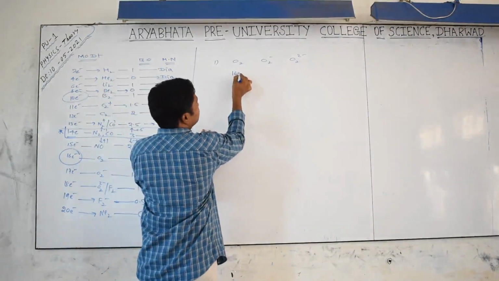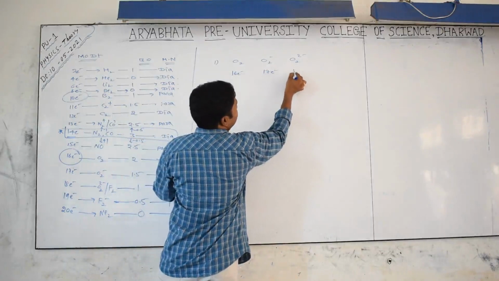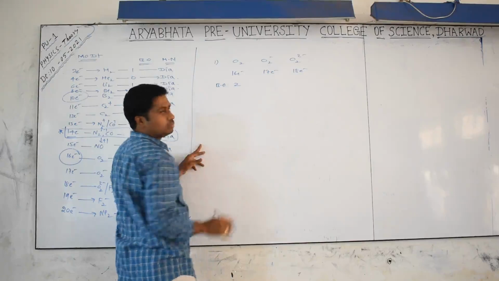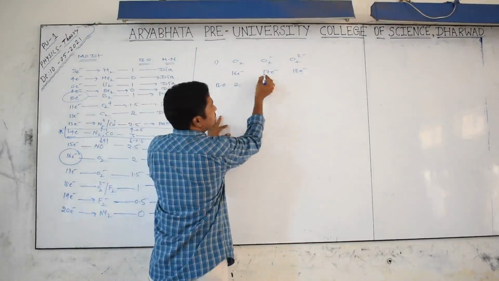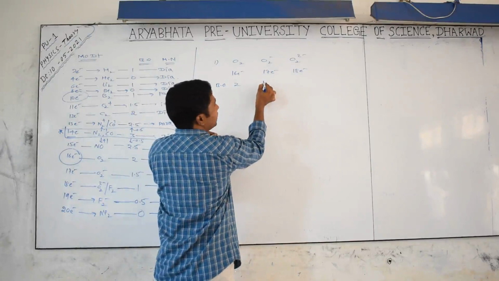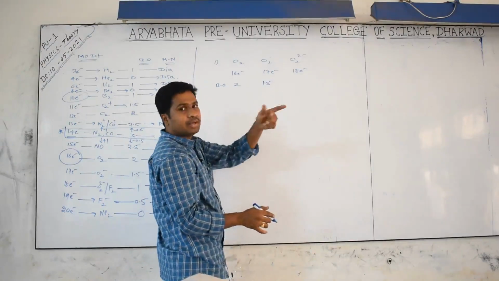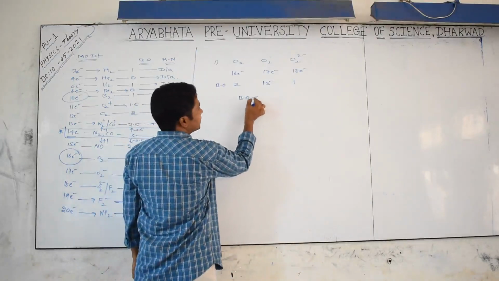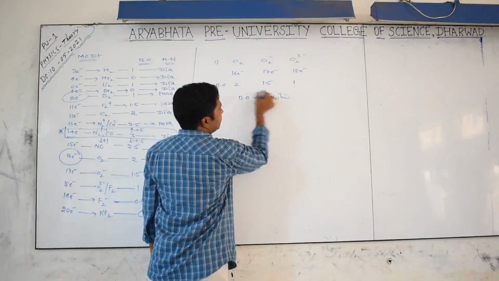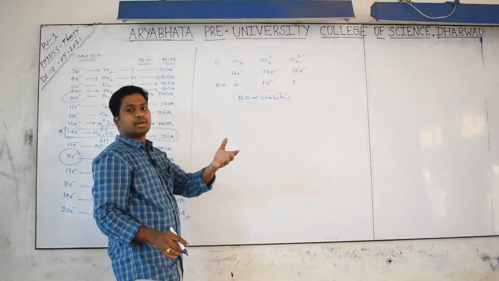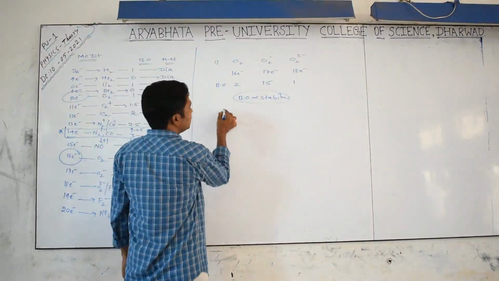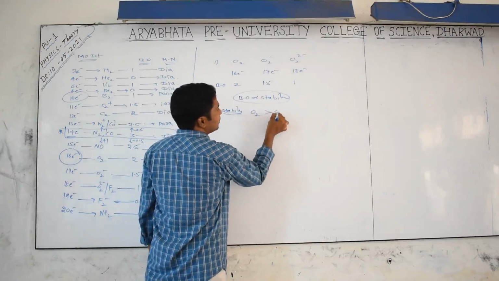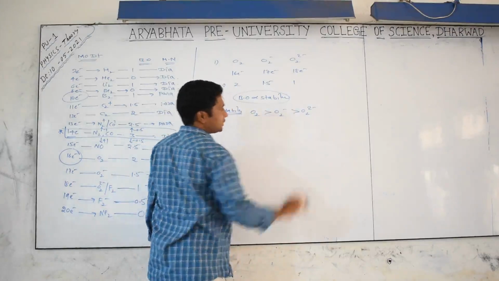So first you count the electrons: 16, 17, 18. You know very well 16 electrons means bond order is equal to 2. From 16 to 17, one electron change, bond order will decrease by 0.5. From 17 to 18, again one more electron change, so bond order will be 1. Generally bond order is directly proportional to stability. Why? Because more bonds, more attraction, more stable. That's why stability can be written as O2 is more stable than O2 minus, which is more stable than O2 2 minus.